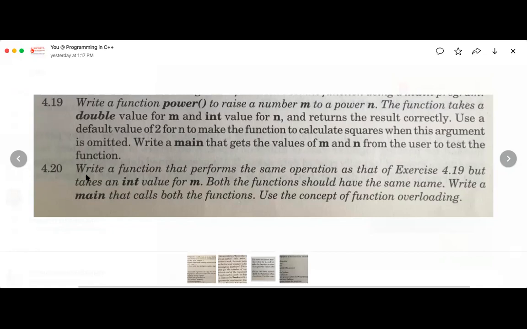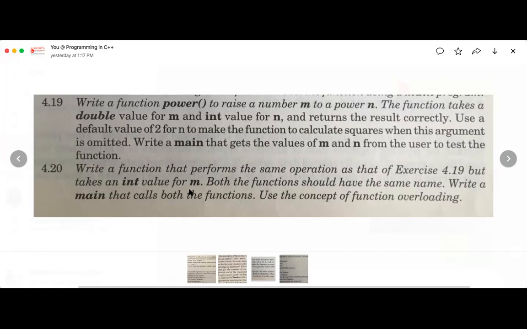4.19 is easy. The next one is: write a function that performs the same operation as that of the exercise but takes an int value for m. Both functions should have the same name. It means you need to rewrite the power function, so there are 2 power functions in your program.